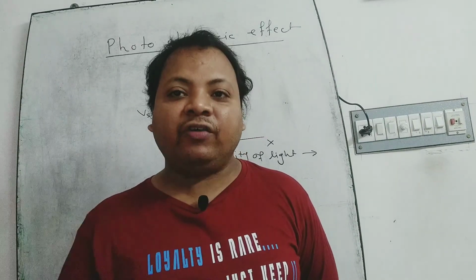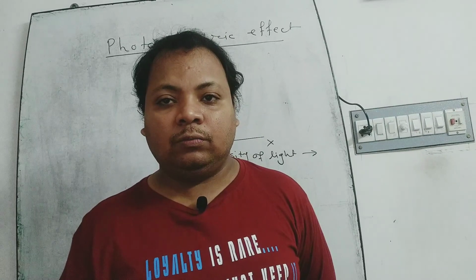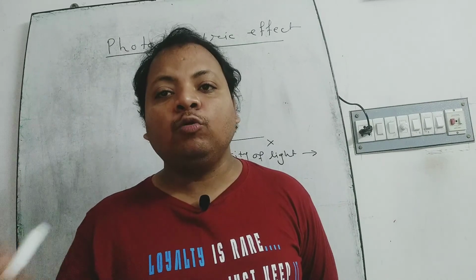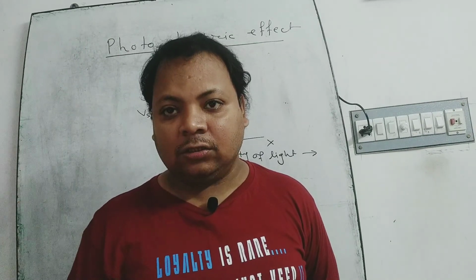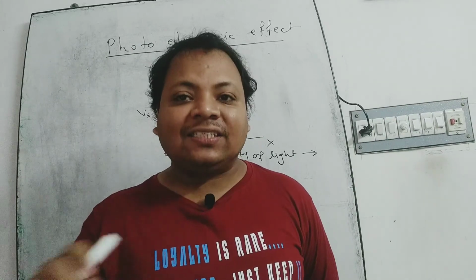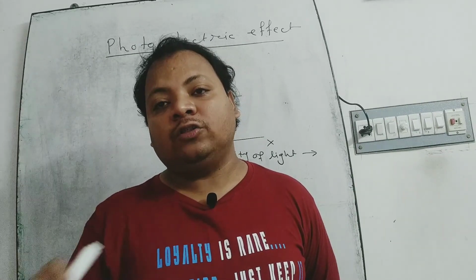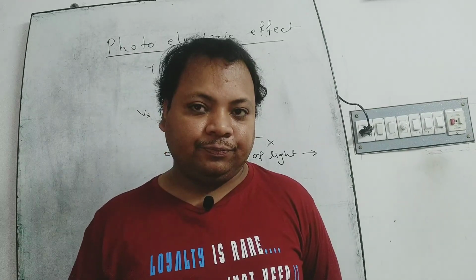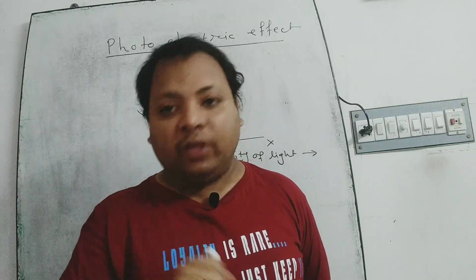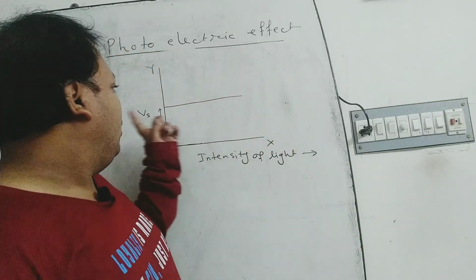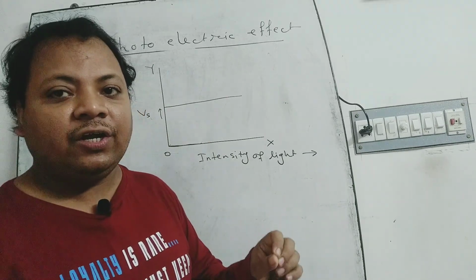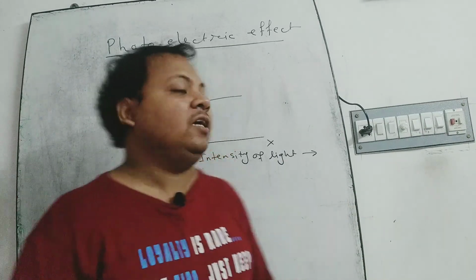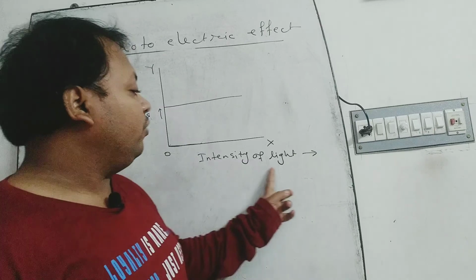That is, after the light ray is incident on the cathode, the emission of electrons would take a minimum of 2 to 3 days. But we already observed that the photoelectric effect is an instantaneous process. Second, according to wave theory, the stopping potential should be directly proportional to the intensity of the light ray. But practically, the stopping potential does not depend on the intensity of the light ray.